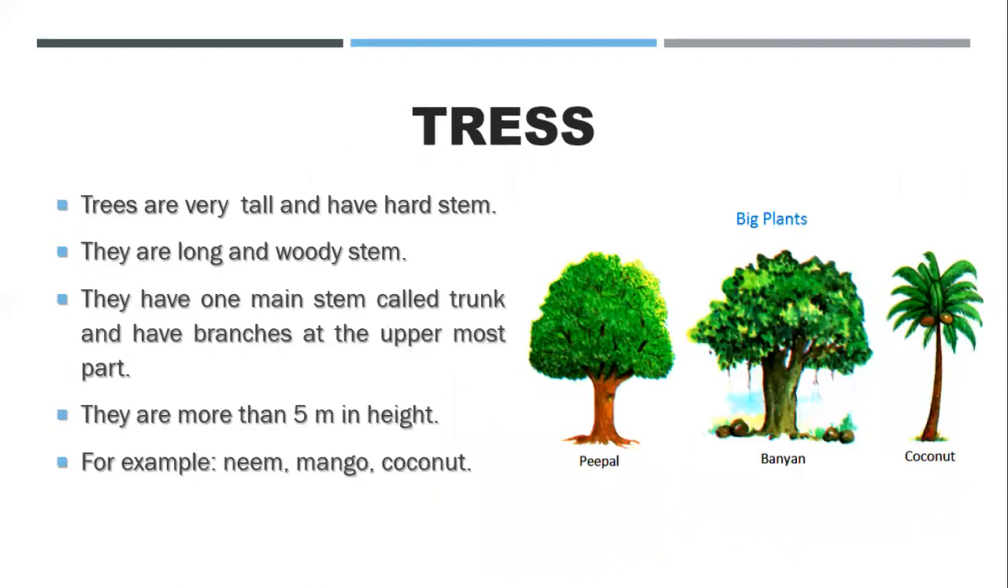Next is trees. Trees are the tallest plants, and they have hard stems, बहुत मोटे मोटे stems होते हैं उनके, and they are very hard, woody, and we get wood from trees. They have one main stem called the trunk, which is the brown part. As you can see, this is the trunk part, कितना मोटा है आप देख सकते हो, right? And they have the branches at the uppermost part, ऊपर की तरफ होते हैं, right?